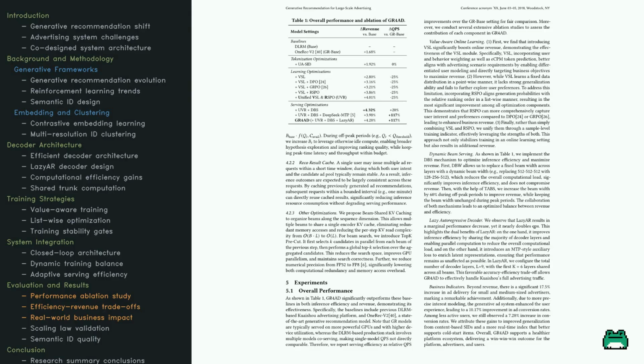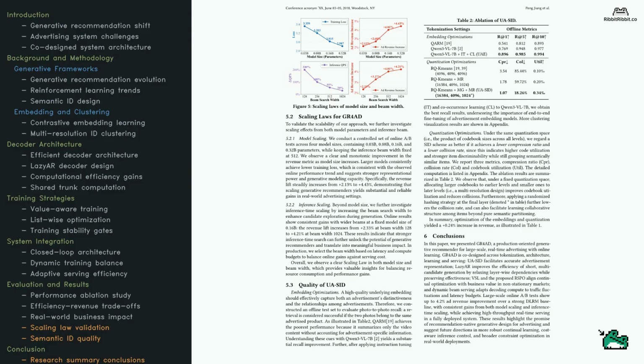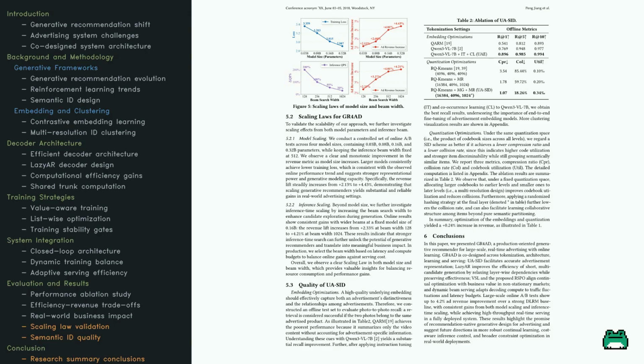To wrap things up, the authors prove that scaling really works. Both increasing the model size and widening the beam search during inference lead to clear, measurable gains in ad revenue. It's a classic more is better scenario, but they provide the data to show exactly how much revenue you get for your computational buck. They also take a deep dive into the quality of their semantic IDs.